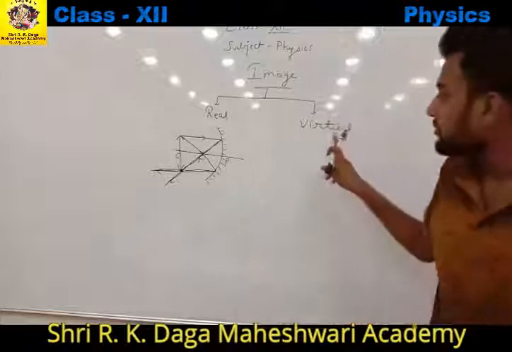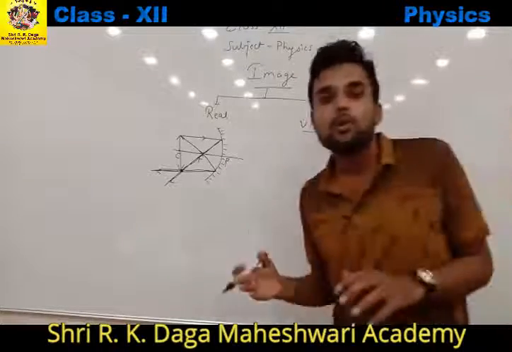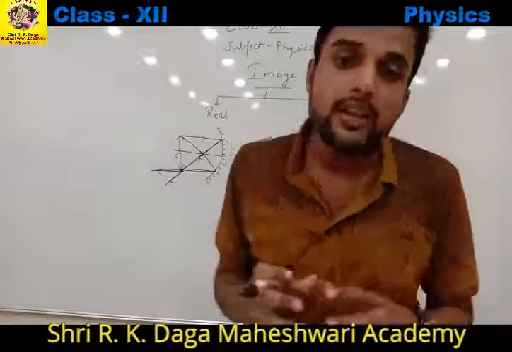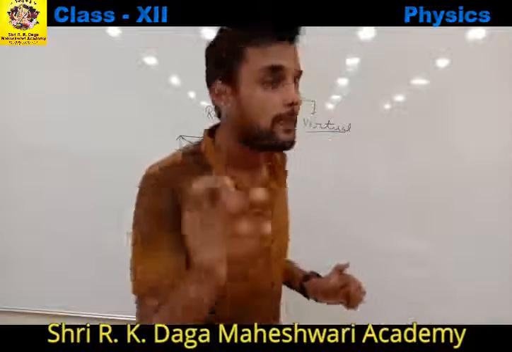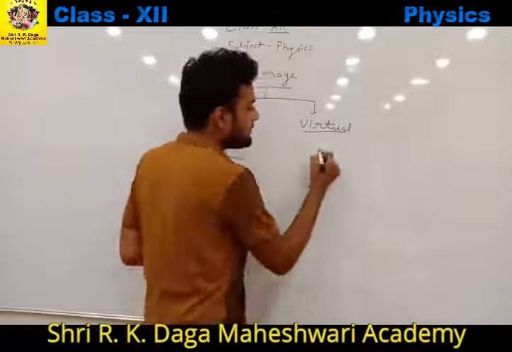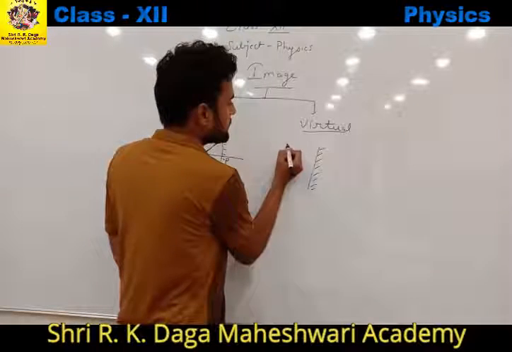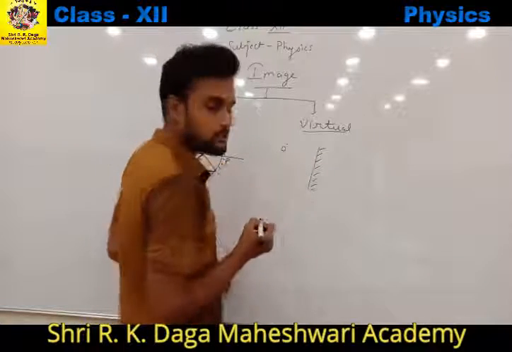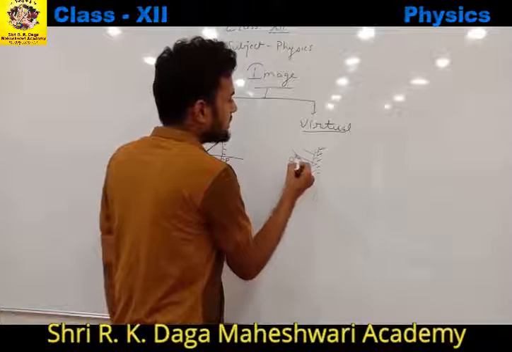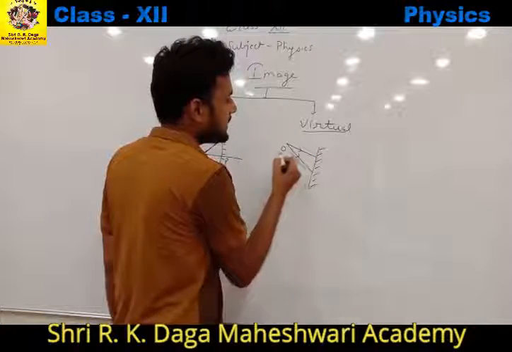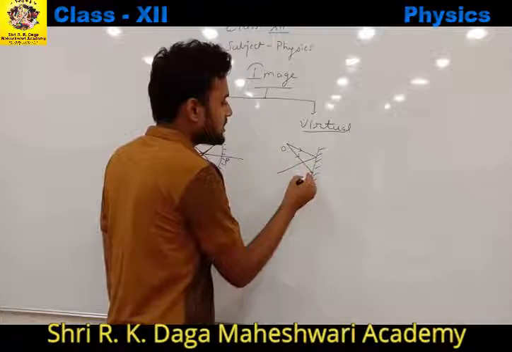Similarly, in case of virtual image, when two or more reflected rays do not actually meet each other, but appear to meet each other. As we have discussed in the case of plane mirror, this is a plane mirror. Let this be our object O. Let two rays be incident onto the plane mirror like this, है ना? Now they will undergo reflection like this.